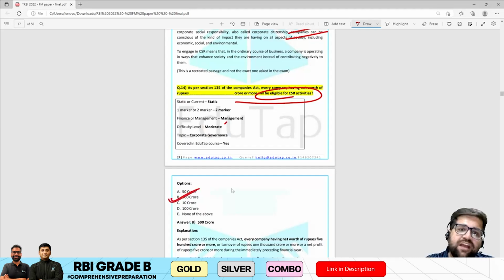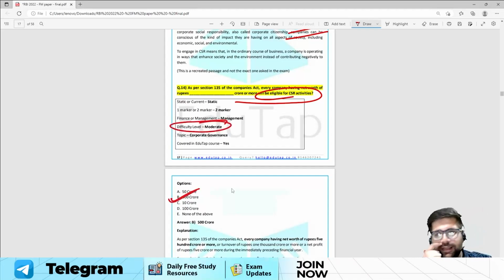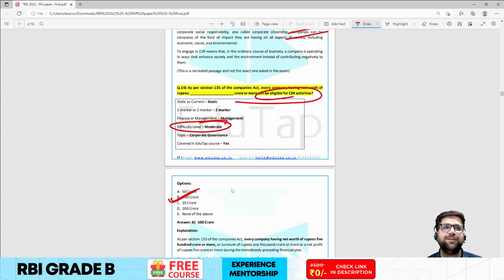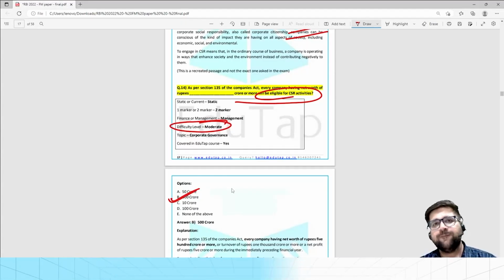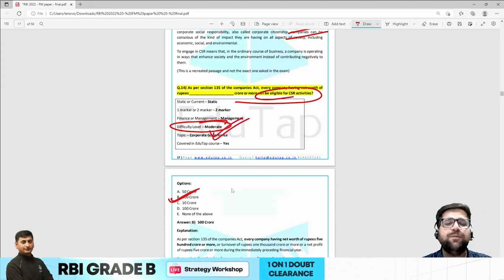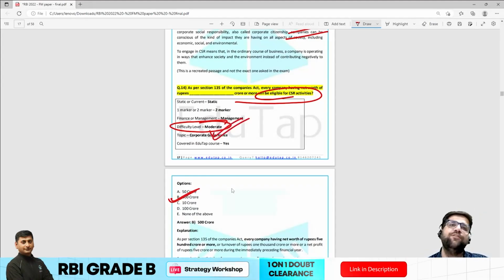Now my dear friend, I have not kept this particular question under the easy level, because if we put it as easy, then it is very much debatable, as many people take corporate governance as a granted subject. That's why I have kept it under the moderate category. But for those students who are also appearing for SEBI and PFRDA, it's a very easy question.